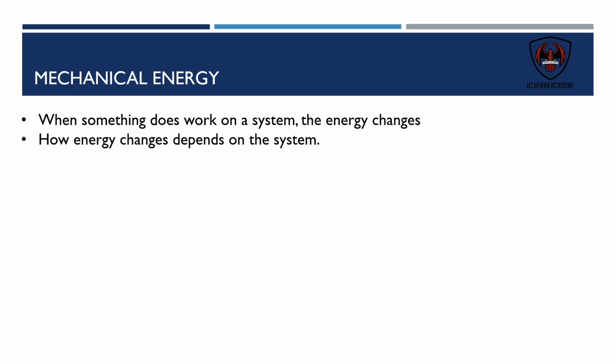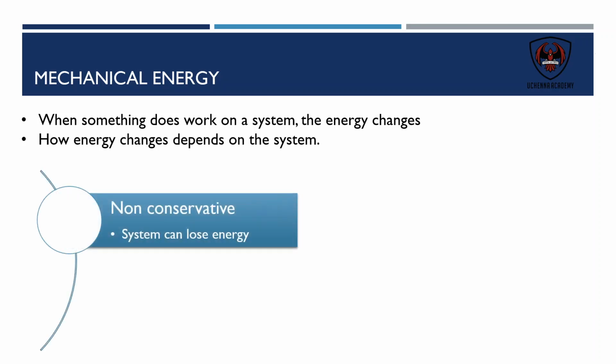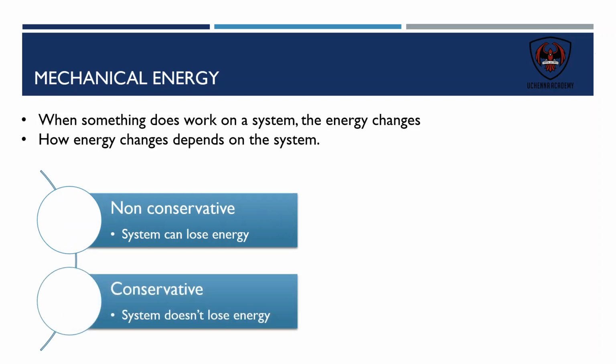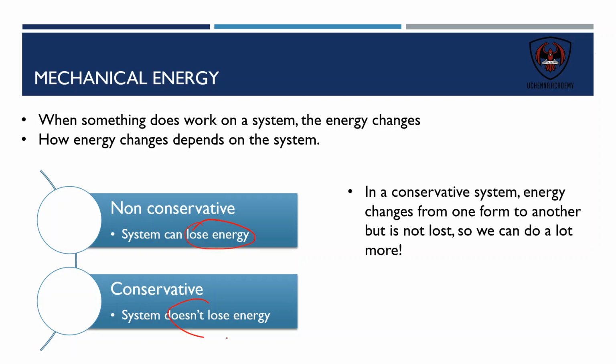So energy will change when we do work on an object, and how energy changes really depends on the system. There are two types of systems, non-conservative and conservative. Non-conservative system means that a system can lose energy, and we really can't keep track of it. Conservative system doesn't lose energy. So in a conservative system, and a system is something that we define ourselves. It's a subset of the universe that we're really focusing on in order to solve our problems. This energy in our conservative system can change from one form to another, so it can change from potential energy into kinetic energy, but we do not lose it.